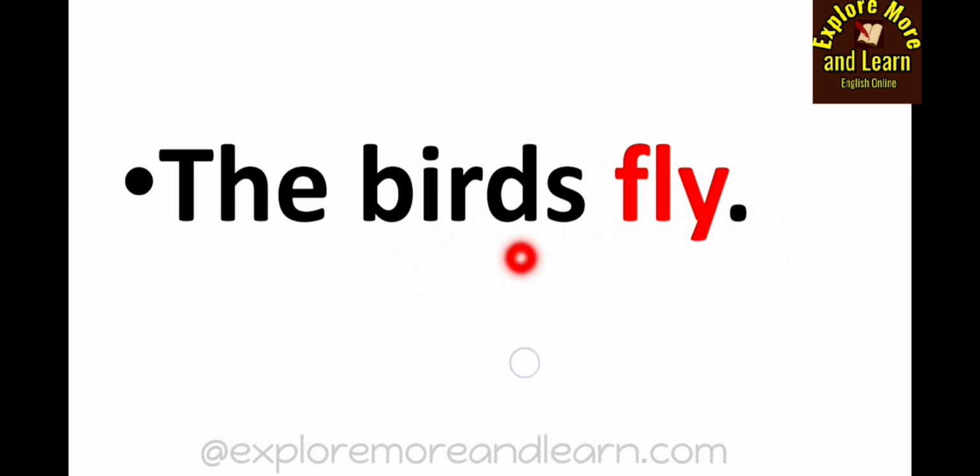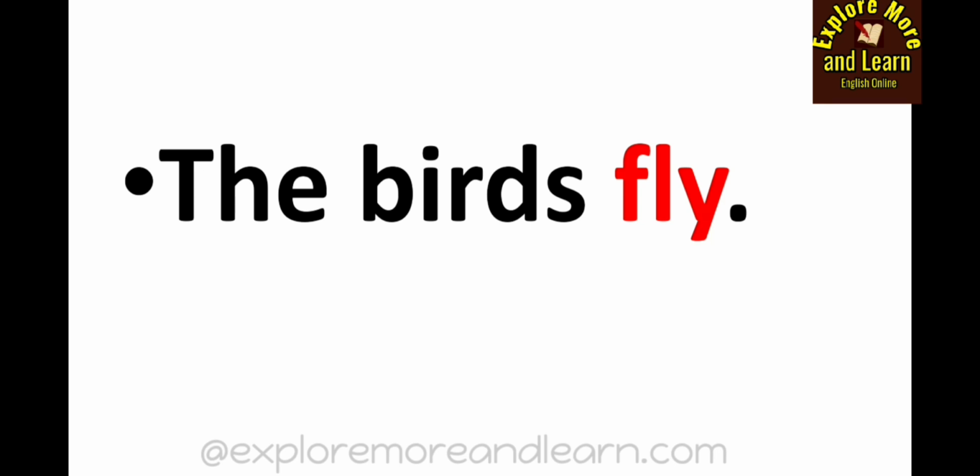Suppose I say the birds fly in the sky, then also you have to check whether the action is transferred from the subject to an object or not. And you will find that no action is transferred from the subject to an object. Nothing is being done to an object. Intransitive verbs do not take an action where the action done by the subject is transferred to an object. So this is the way to check whether the verb is transitive or intransitive.